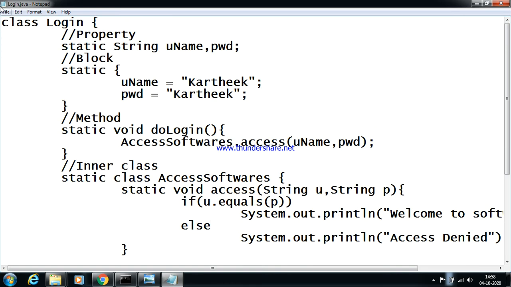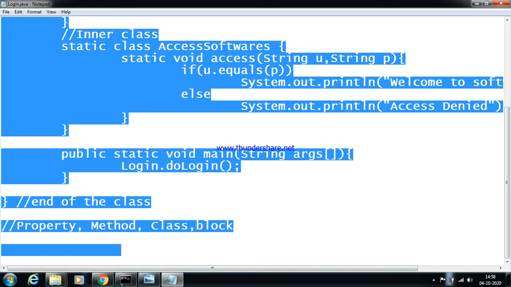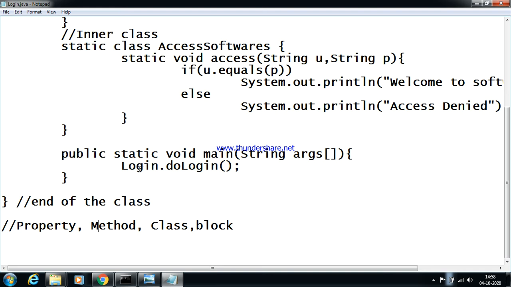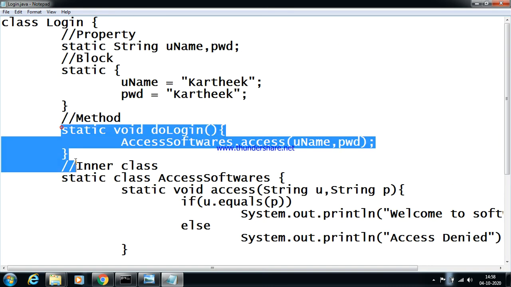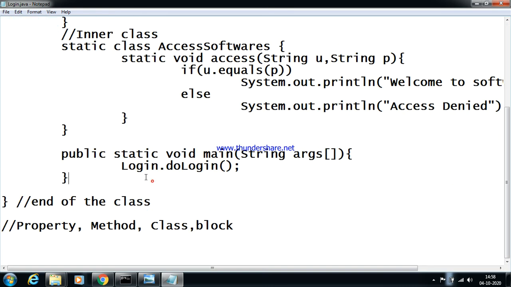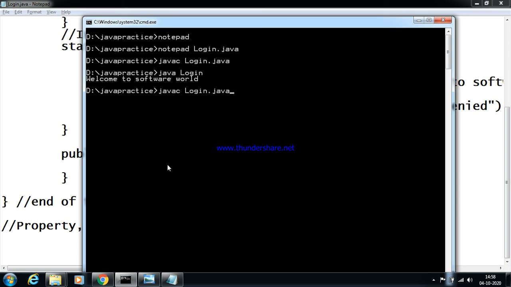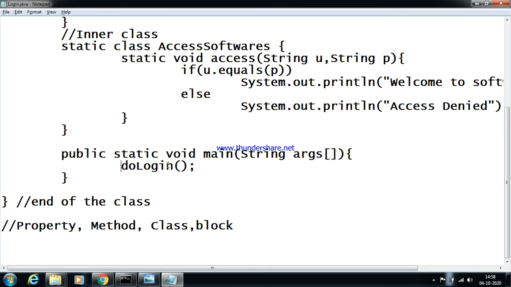Here, since the entire thing is in a single class, I don't even require this Login dot, because this is static content and this is also static content, so it doesn't even require the Login dot, because the same class contains both statics. So remove this and run the program again, you will get the same thing, no problem. So when to use the class name dot?